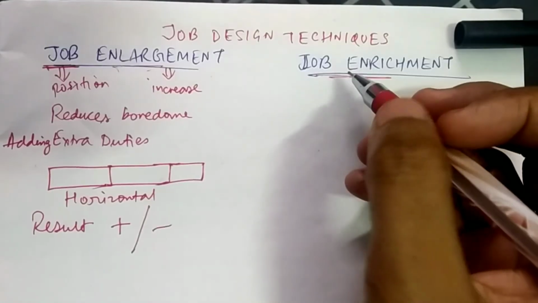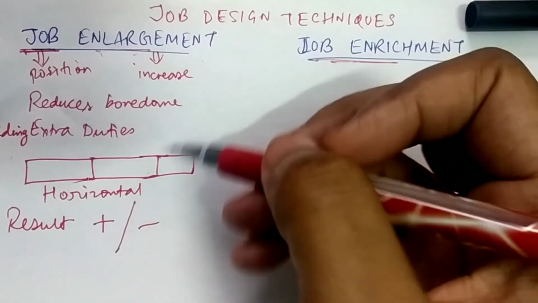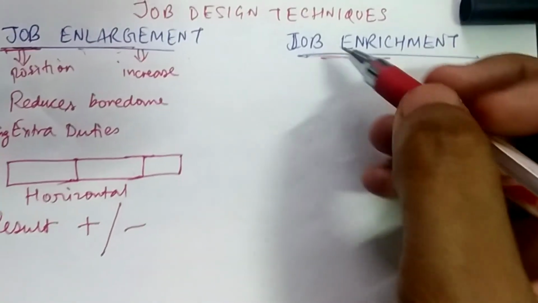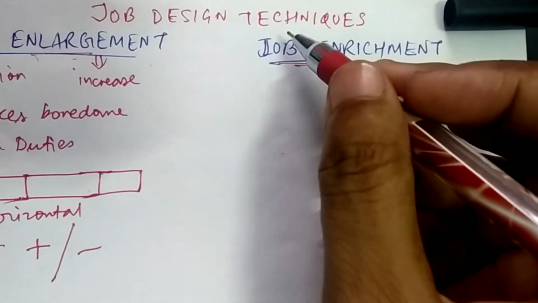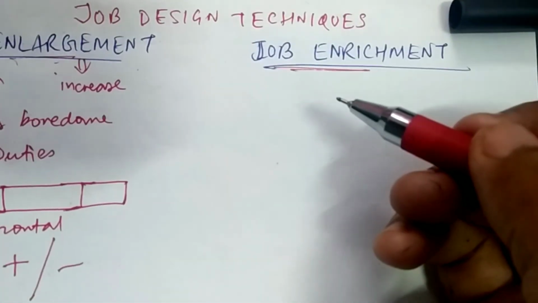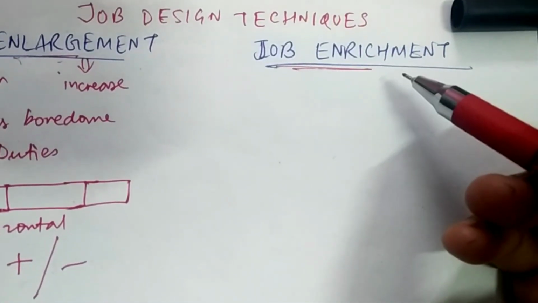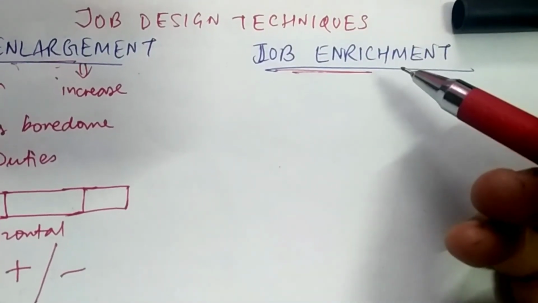So now let's understand the meaning of job enrichment. Once we have understood job enlargement, now we are moving to job enrichment. The meaning of job is the same here, the position in which you are working in an organization. But what does enrichment mean?